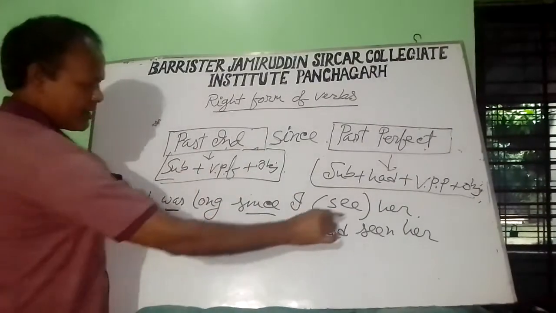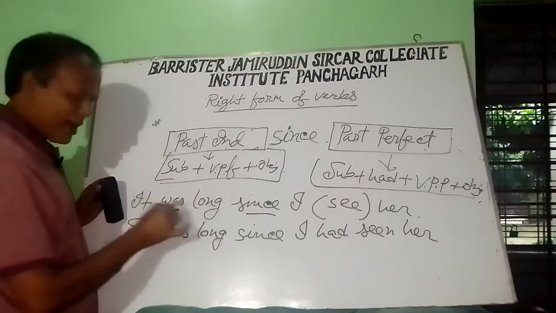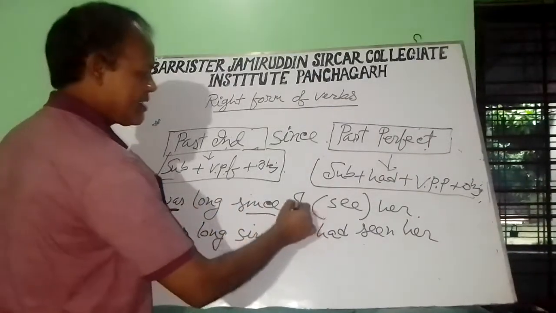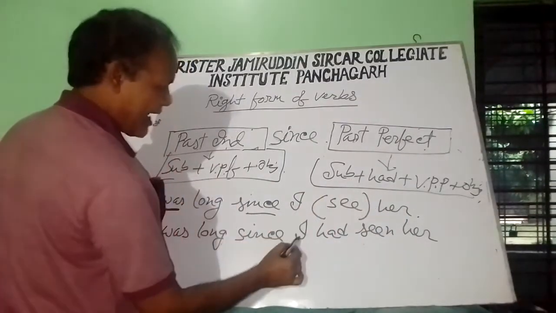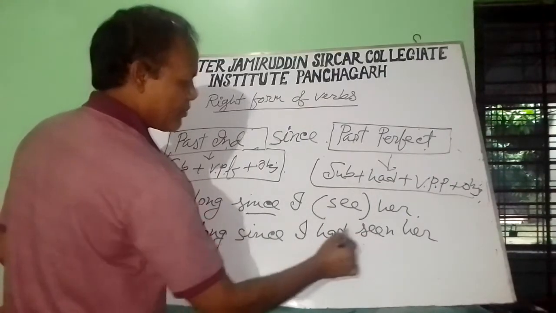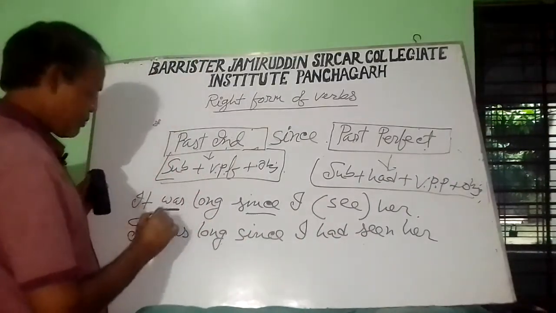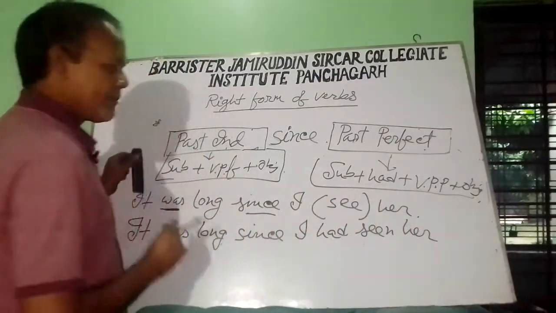In the example, it was long since, was is past indefinite, and after since the sentence will be in the past perfect. So after subject I, there will be had, and the verb will be in the past participle. So the correct form is: it was long since I had seen her.